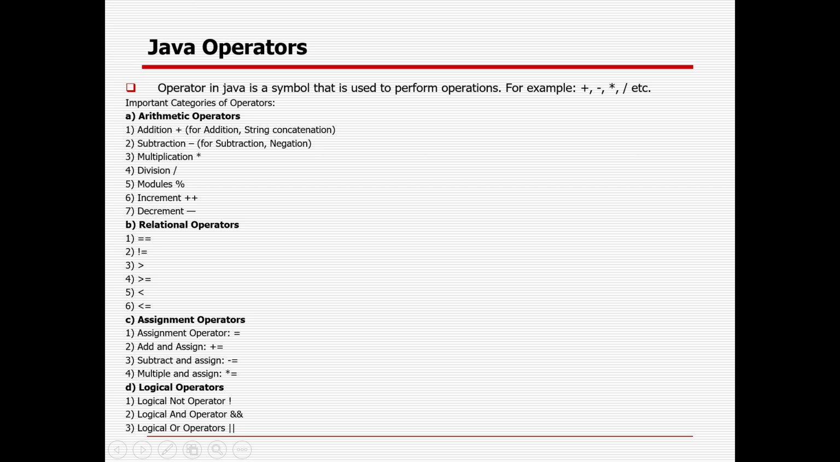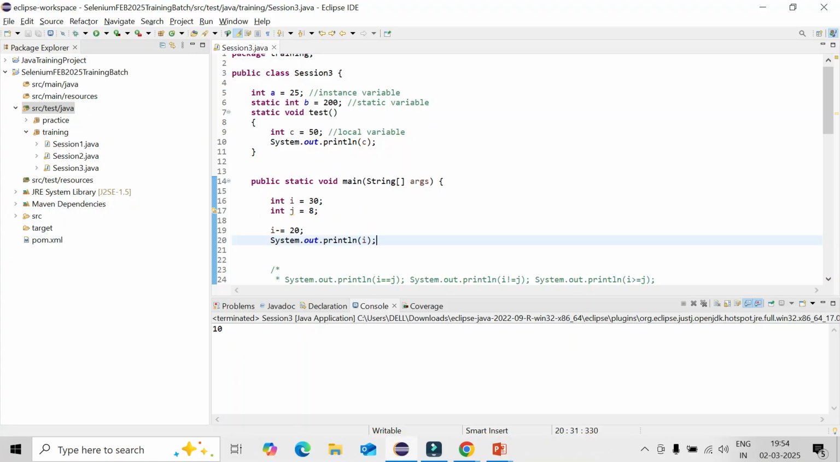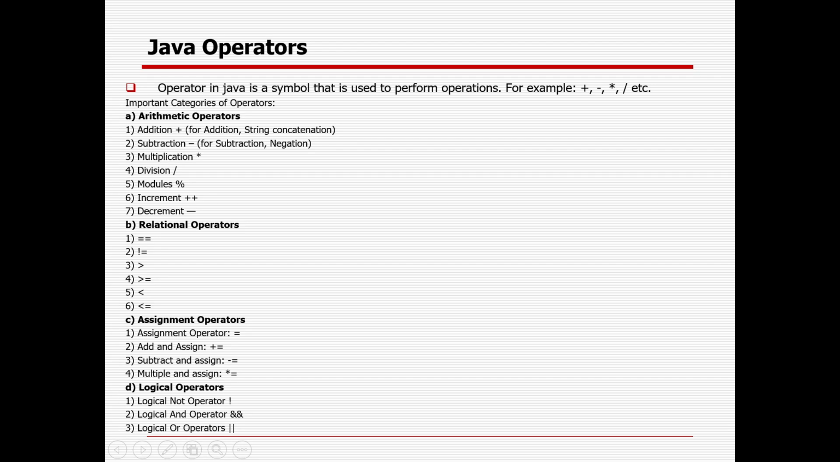And logical operators, in case your condition is matching, there are 3 logical operators. Logical and means in case both are true, it will give you true. And logical or means in case any one is true, it will give you true. And logical not means true to false and false to true, the opposite way.